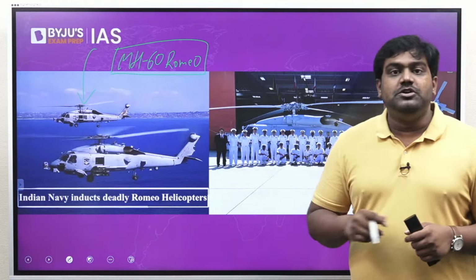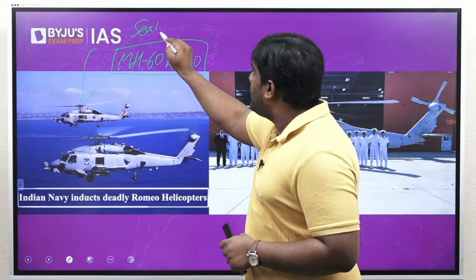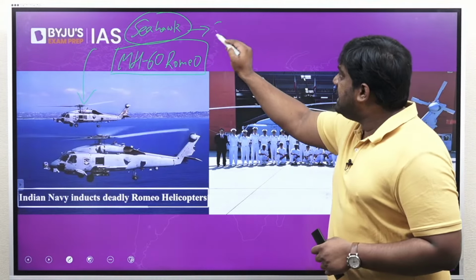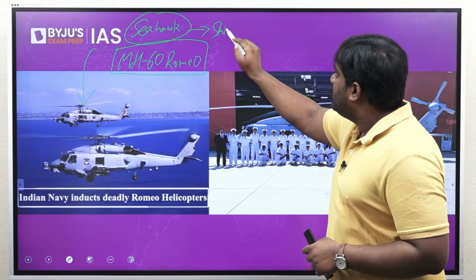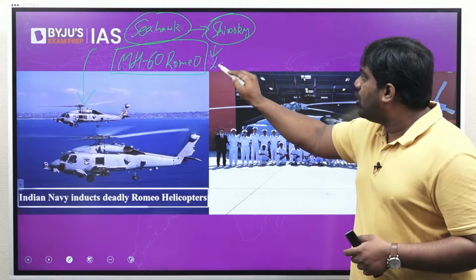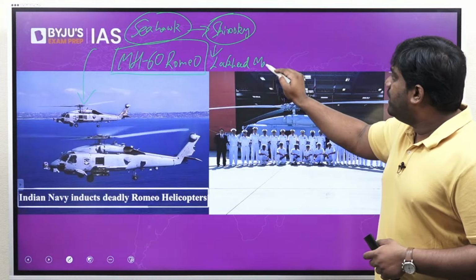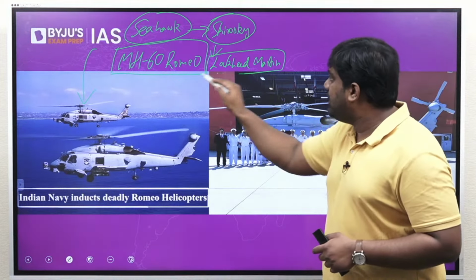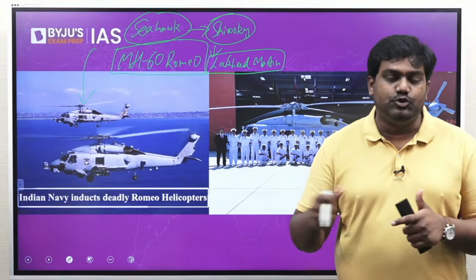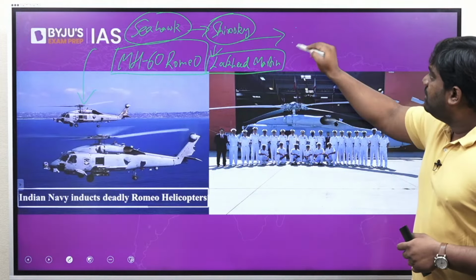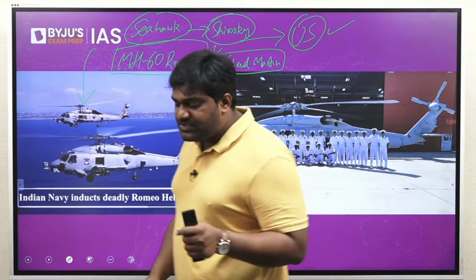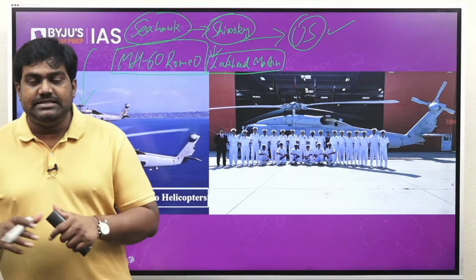See, the MH-60 Romeo is also known as the Seahawk helicopter. It was designed by Sikorsky, an American defense manufacturer. Now Sikorsky has been bought over by Lockheed Martin. So today the helicopters are produced by Lockheed Martin, but initially it was designed and developed by another defense manufacturer known as Sikorsky. These are American companies, US based defense manufacturers. So India has procured this helicopter from the United States.